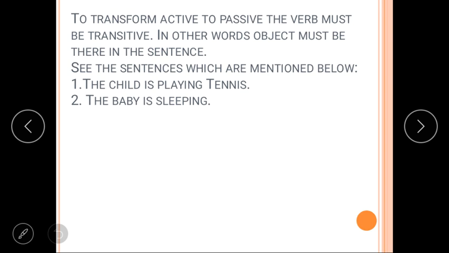In the first sentence, the child is playing tennis. So here tennis is an object. Let's see the second example. The baby is sleeping. In this sentence, there is no object. Sleeping is a verb, and after that there is no object. So students, keep in mind that only transitive verbs, those verbs which have an object, can be changed into passive voice.